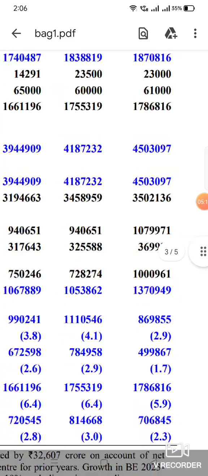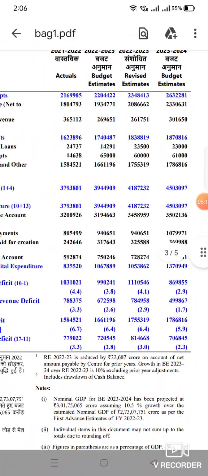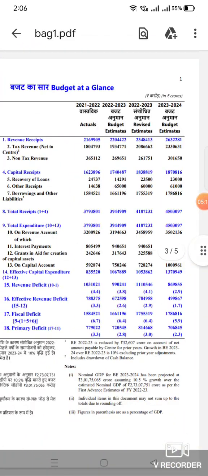45 lakh crores is the total expenditure for the financial year 23-24. Okay, very good. See, usually expenditure can be broadly classified into two categories: revenue expenditure and capital expenditure. Now, what is the difference between revenue expenditure and capital expenditure?